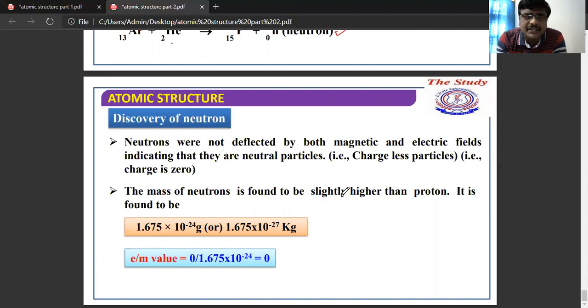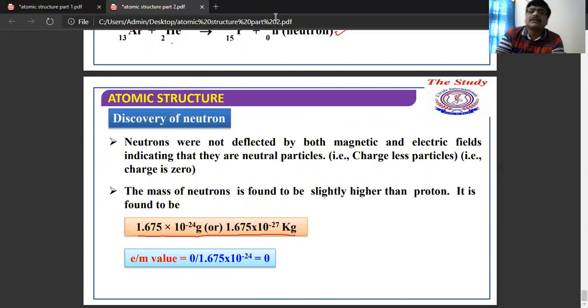The charge is 0. But the mass of the neutron is found to be slightly higher than the proton. So from this we can conclude that the electron is the lightest fundamental particle, whereas the neutron is the heaviest fundamental particle, and the proton is intermediate between these two.